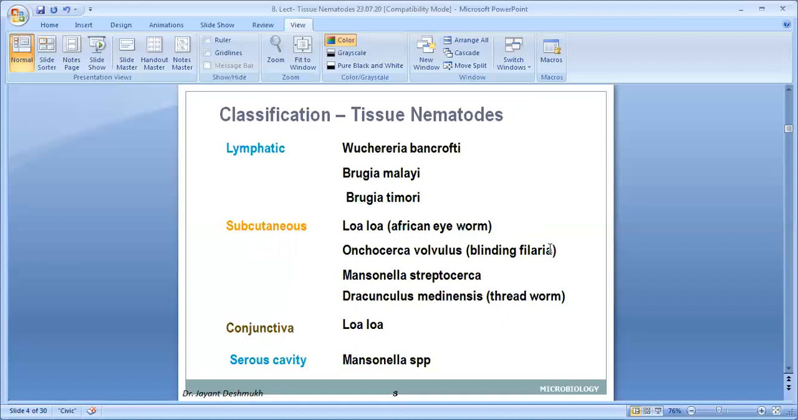Subcutaneous: Loa loa, Onchocerca volvulus, Mansonella streptocerca, Dracunculus medinensis. In the conjunctiva, the adult worm present is known as the eye worm, Loa loa. And in the serous cavity, those present are Mansonella species, Mansonella ozzardi and Mansonella perstans. These are the examples of tissue nematodes. When we classify tissue nematodes, we have to classify depending on the habitat of the adult worm.